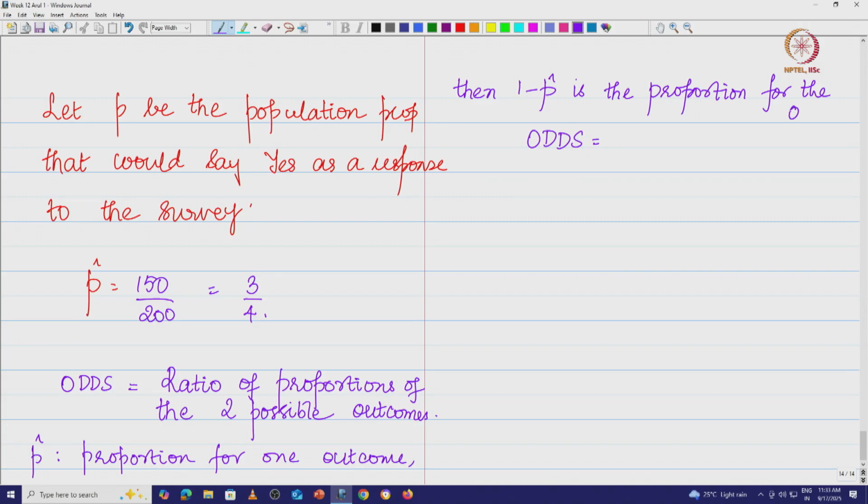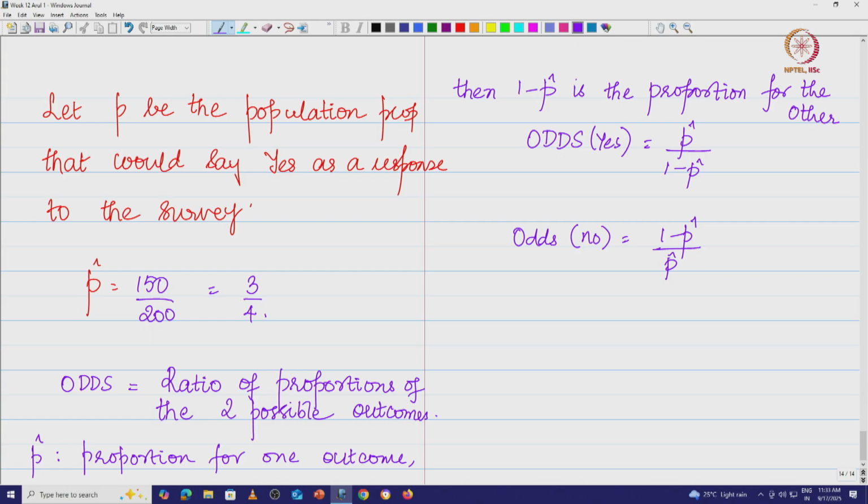So odds of yes, we will put it that way, is nothing but p hat divided by 1 minus p hat, and the odds of no is given by 1 minus p hat divided by p hat.